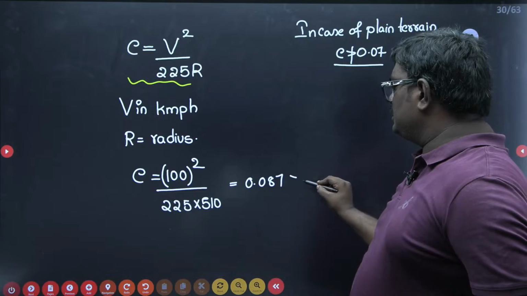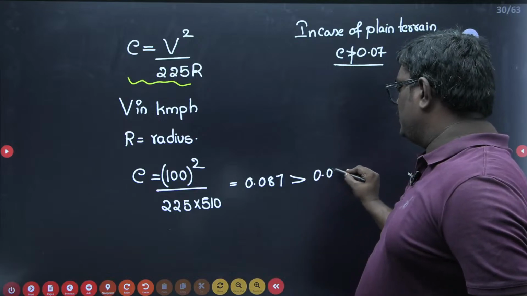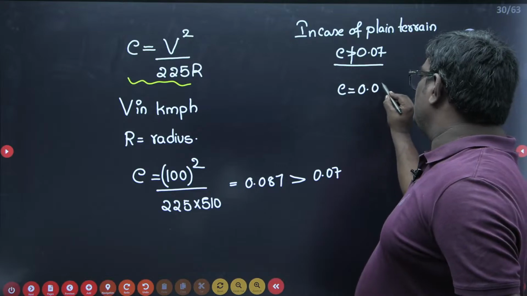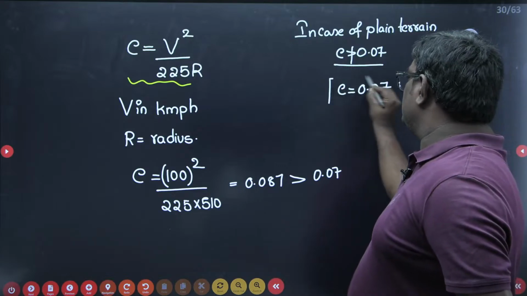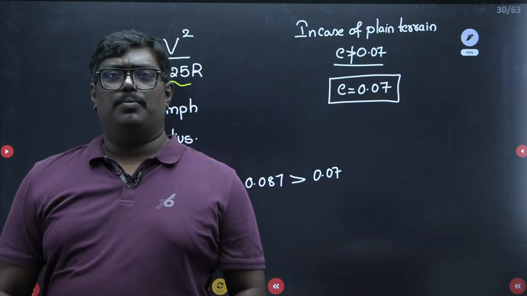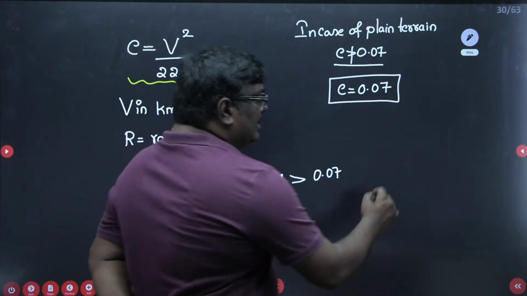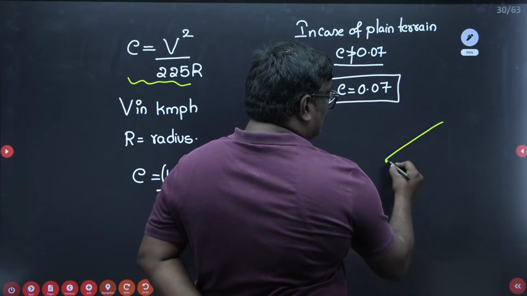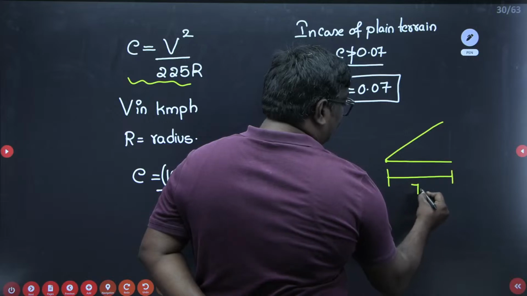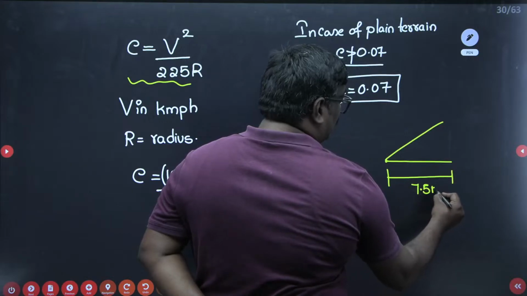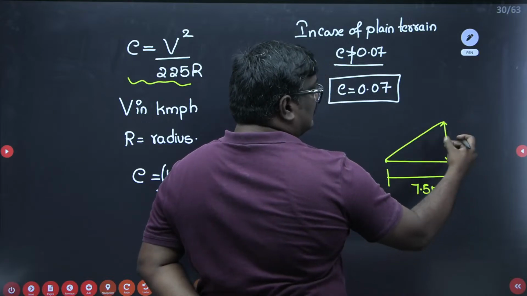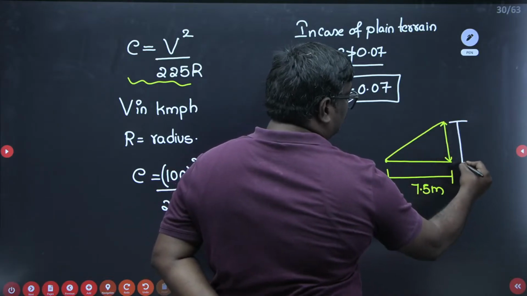So here it is more than 0.07, so we take the E value as 0.07. E is nothing but super elevation, which is taken as 0.07. Now what he has asked in the problem is, the width of the road here is 7.5 meter. He is asking what is this rise, what is this value.